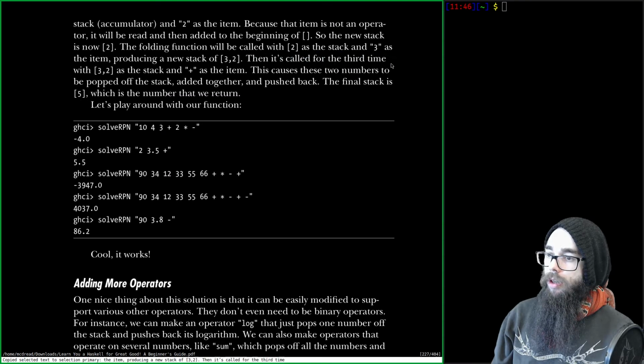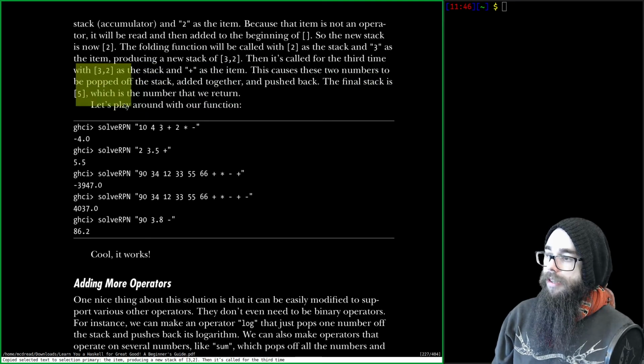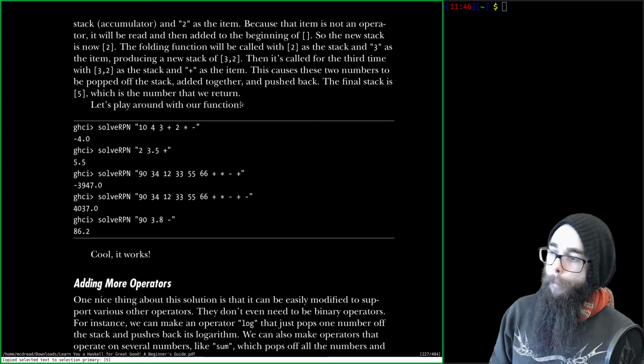Alright, then it's called for the third time with 3, 2 as the stack and plus as the item. This causes these two numbers to be popped off the stack, added together and pushed back. Final stack is 5, which is the number that we return. Play around with our function.